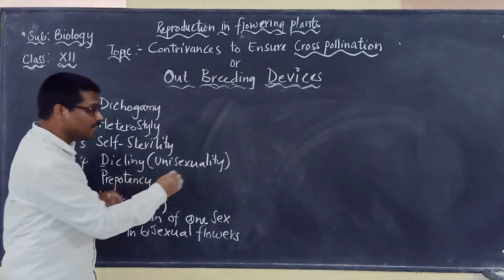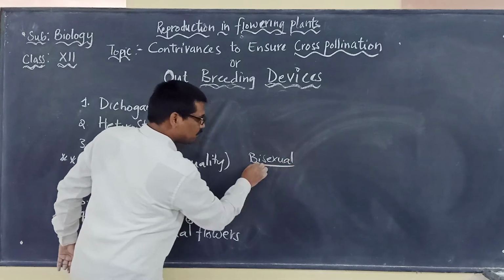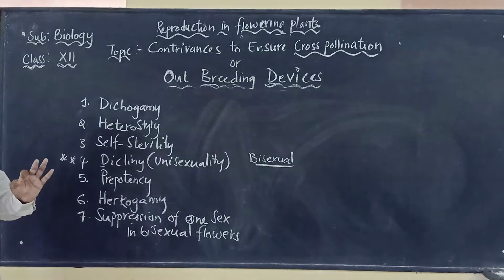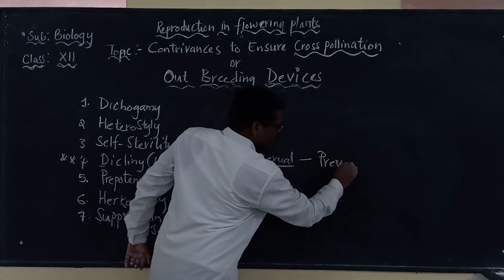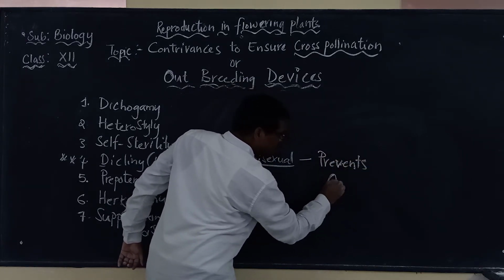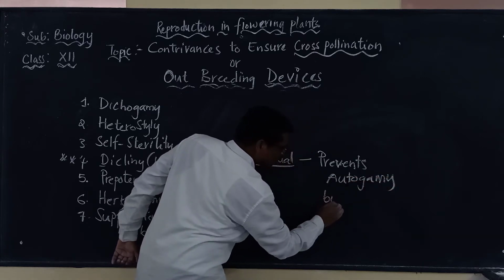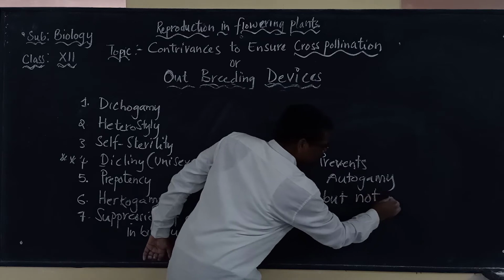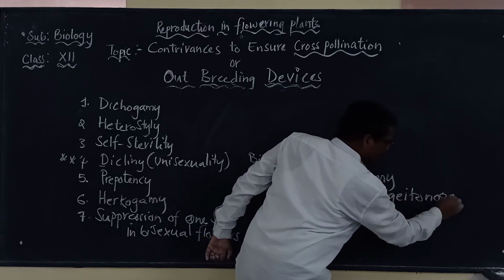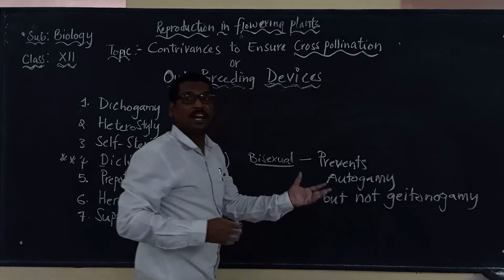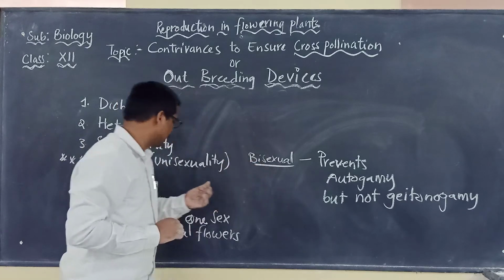And please remember, bisexual flowers under dicliny prevent autogamy, but not geitonogamy. This is a very important point to keep in mind, as it can be a reasoning-out question.